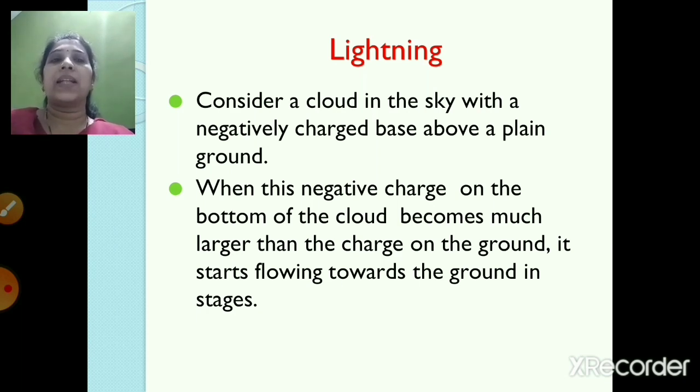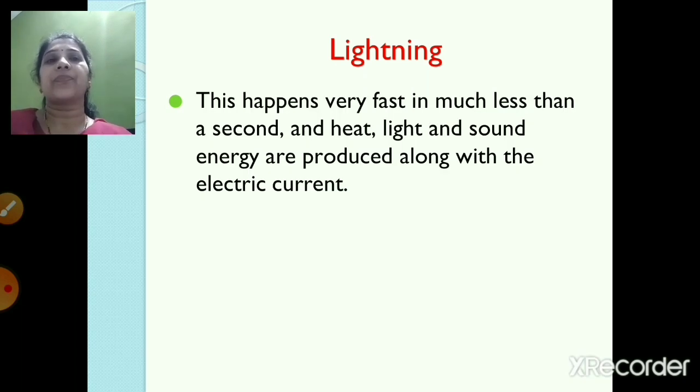When this negative charge on the bottom of the cloud becomes much larger than the charge on the ground, it starts flowing towards the ground in stages. This happens very fast, in much less than a second, and heat, light and sound energy are produced along with the electric current. So this was all about lightning.